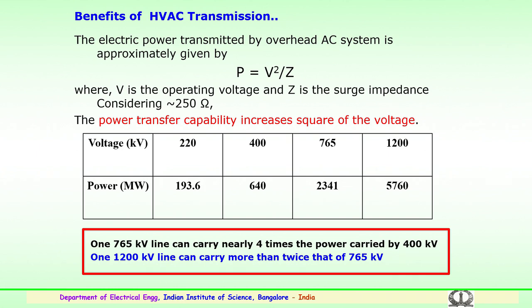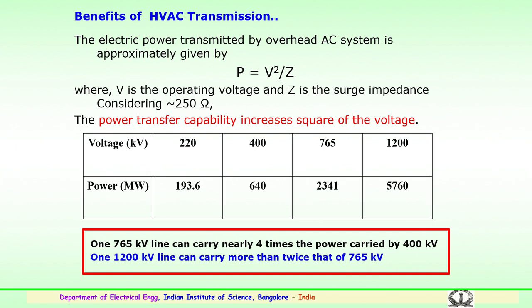For a voltage level of 400 kV we get 640 megawatts. For a voltage level of 765 kV transmission we get a power of 2341 megawatts.